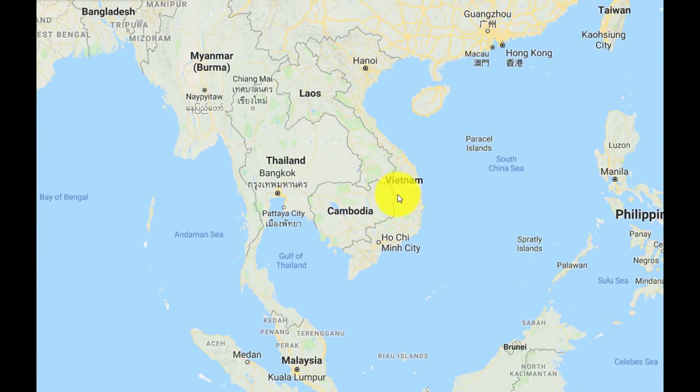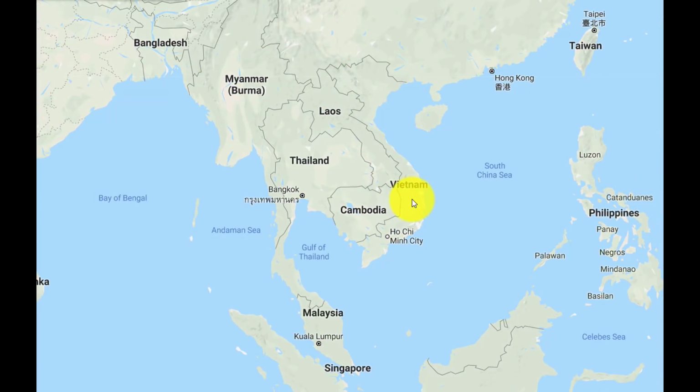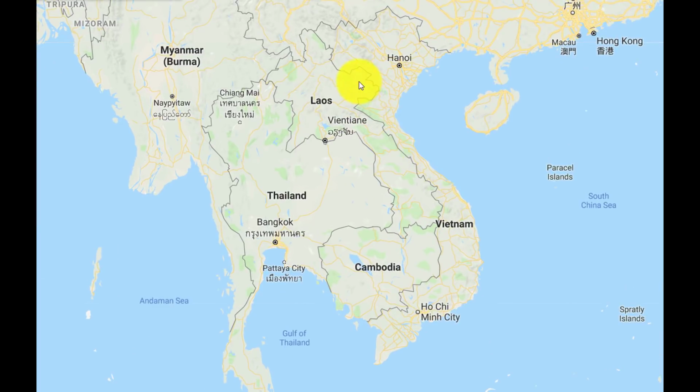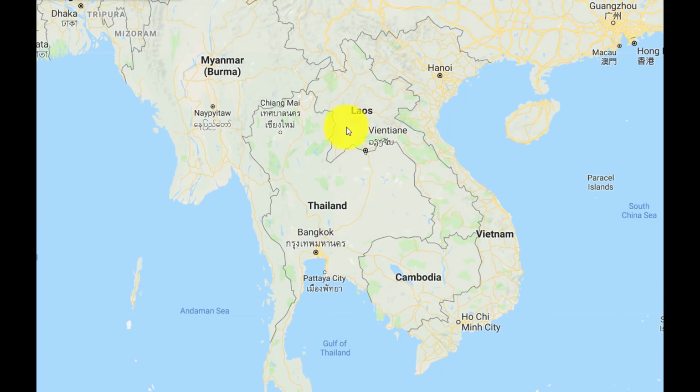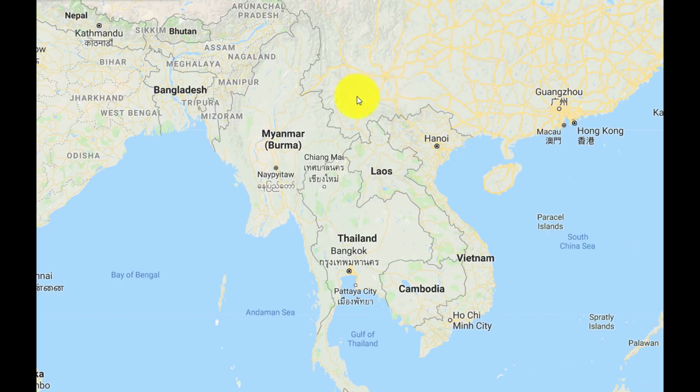Alright, so this is the map of Vietnam. Vietnam is a member of the ASEAN nations. Since it is a part of Southeast Asia, it is definitely not a landlocked country since it has a huge coastline, but it is near a landlocked country, that is Laos. So Laos is definitely a landlocked country and it shares a huge border with Vietnam. So this is country number 1. The second country is Cambodia. 2 countries. The third country of course is the People's Republic of China right here.